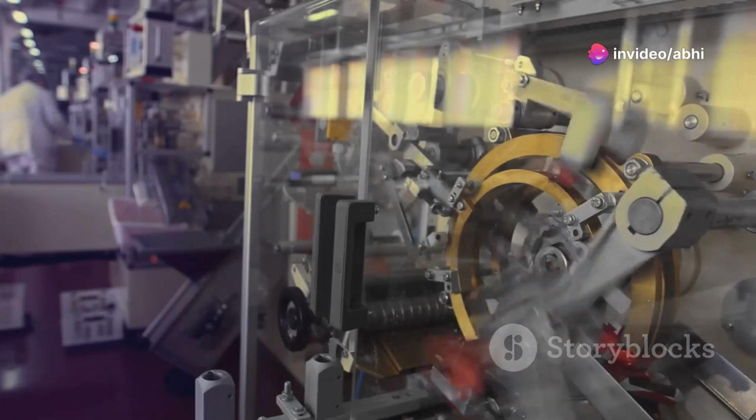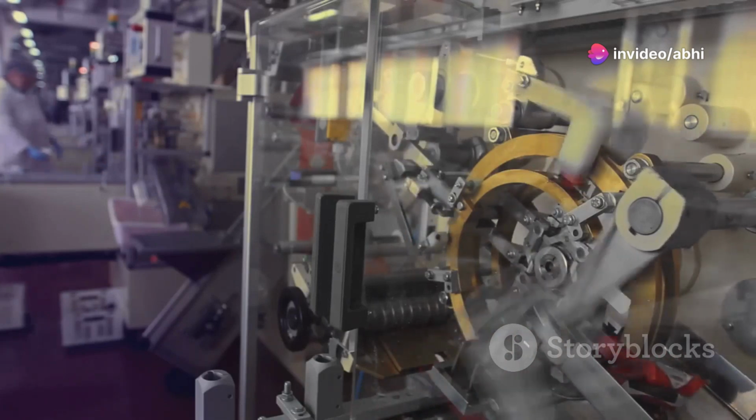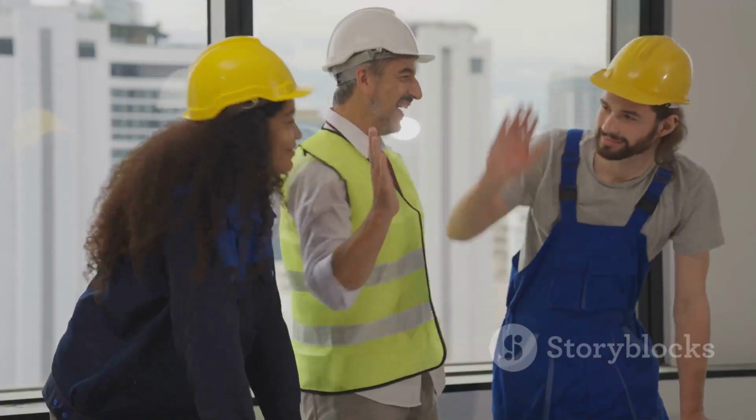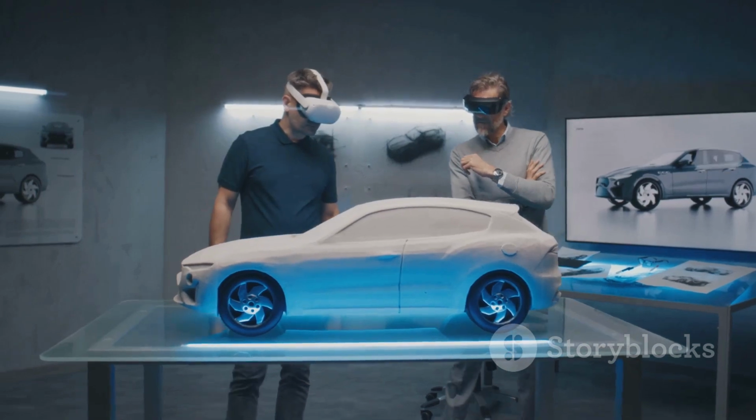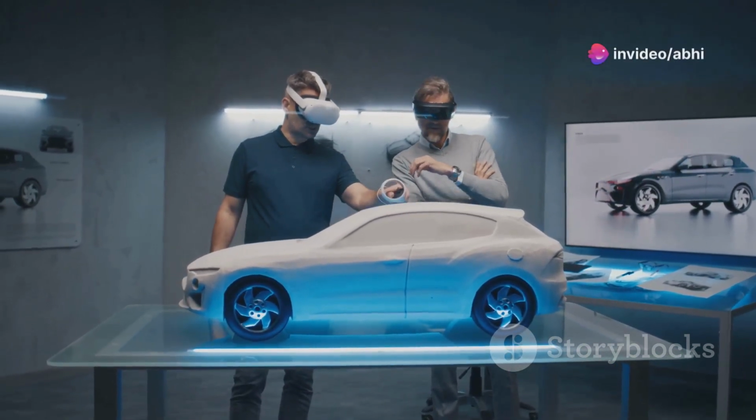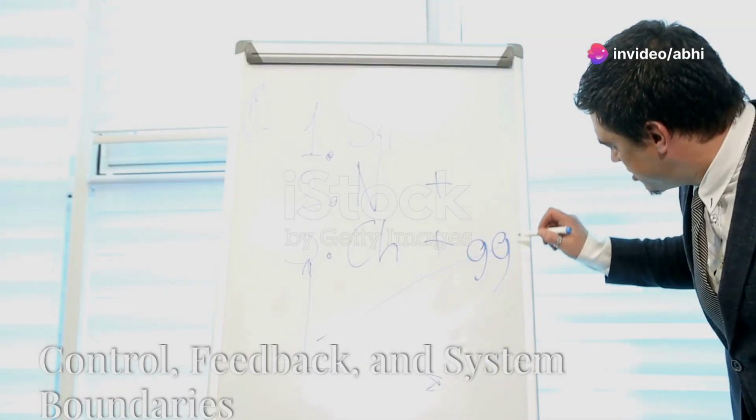For example, in a factory, raw materials are turned into finished products. Output is the final result after processing. This could be a product, service, information, or a system change. The output is then sent back into the environment.